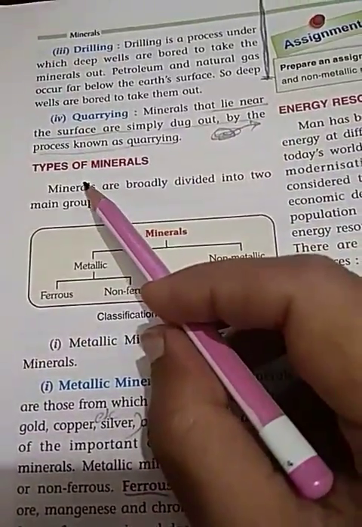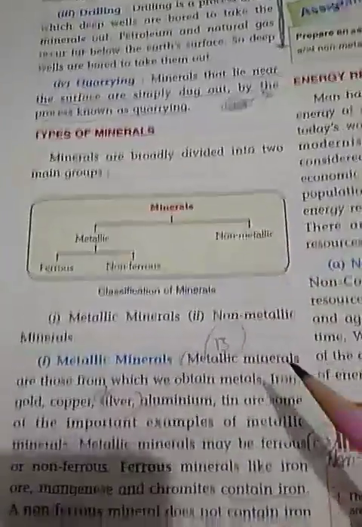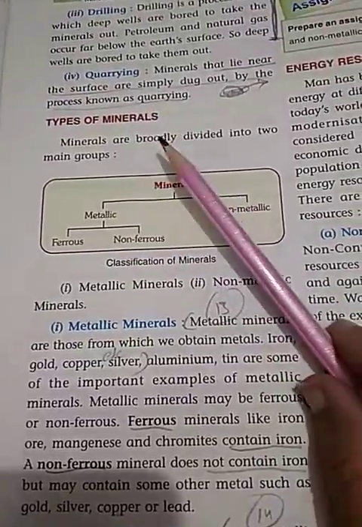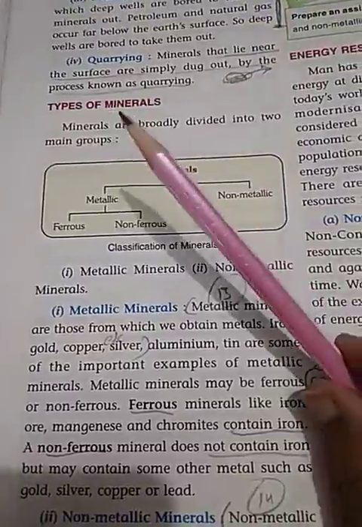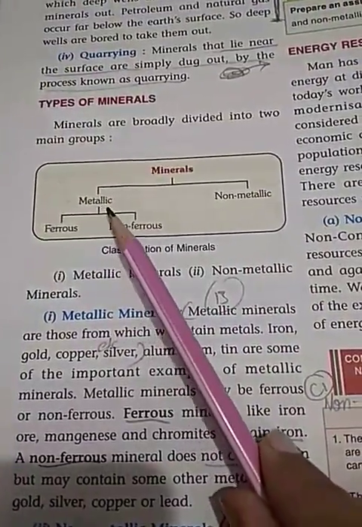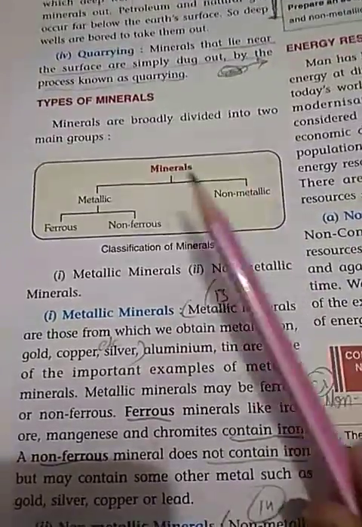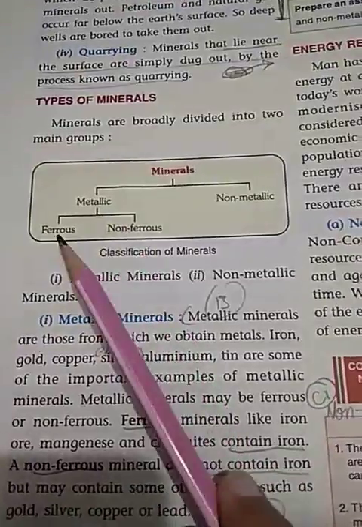Now next topic is types of minerals. So two kinds of minerals are there. Simply we can say that minerals are divided into two main groups. First is the metallic mineral and second one is the non-metallic mineral. And metallic minerals are further categorized into two parts.